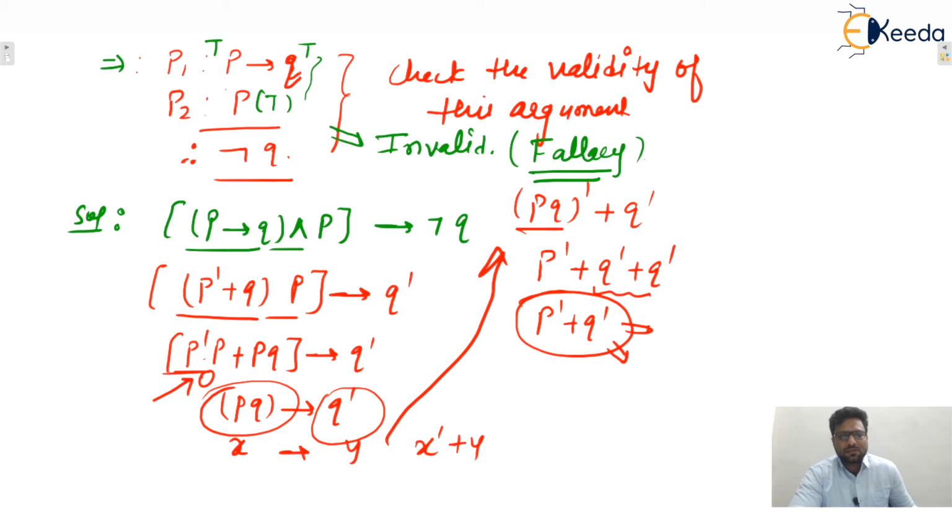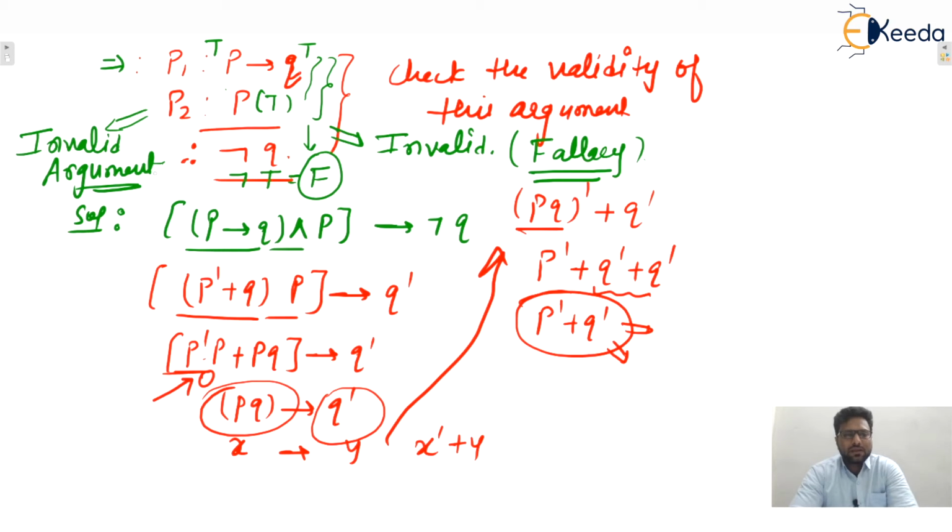Now with these assumptions, we assume Q to be true. Negation of Q, which is true, will become false. So we proved, after assuming the premises to be true, the conclusion is false, so we can conclude that this one is an invalid argument. I hope this one is clear to everyone. What is the concept of an argument? Okay, so that's all about arguments.